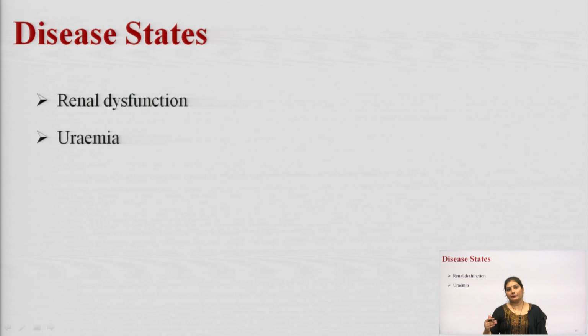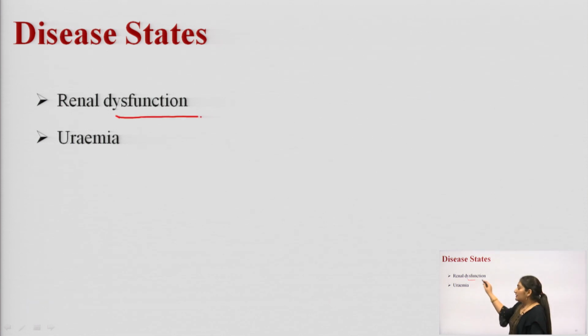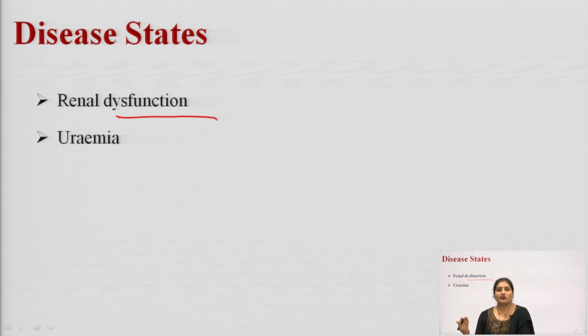Okay. There are 2 different types of disease states, or we can say disorders, that can have an impact on the renal excretion of drug. Now, what is renal dysfunction? Renal dysfunction greatly affects the elimination of the drug. How? It will affect the elimination of drugs that are primarily excreted by the kidney. For example, some of the causes of renal failure are hypertension, diabetes mellitus, hypovolemia or pyelonephritis. In these states, renal dysfunction can be there and there will be a great impact on the renal excretion of the drugs.